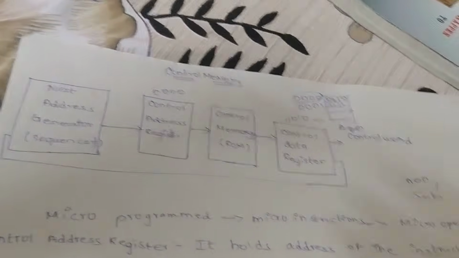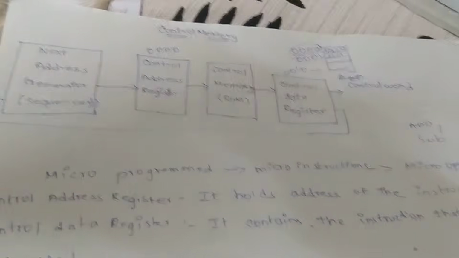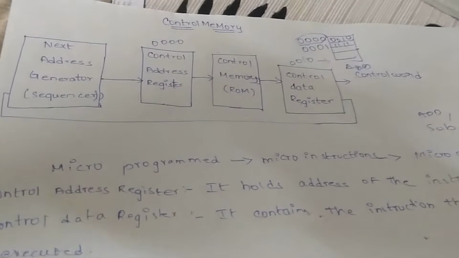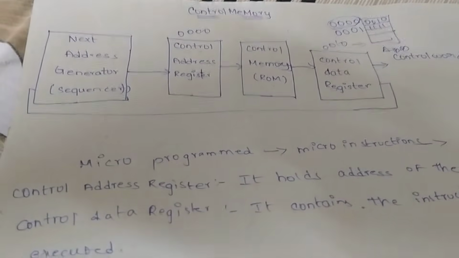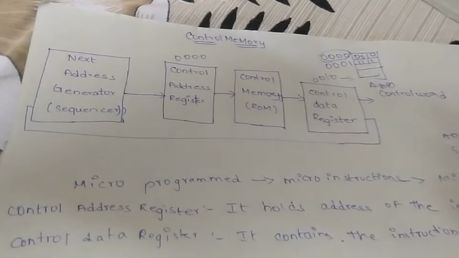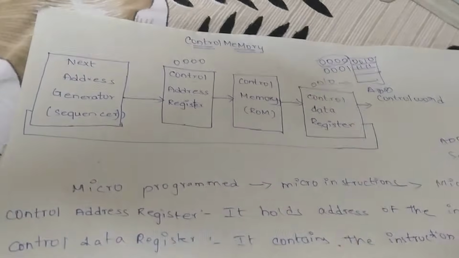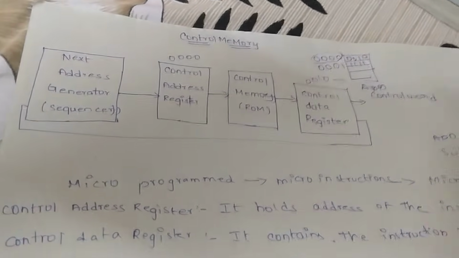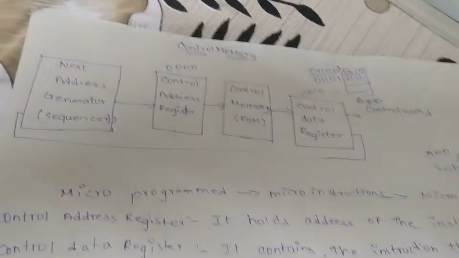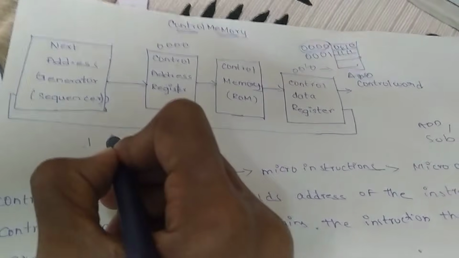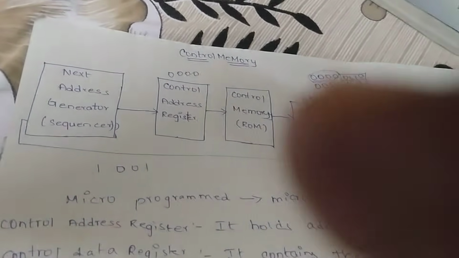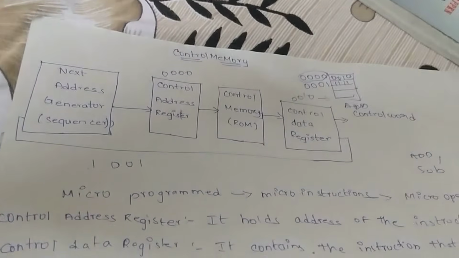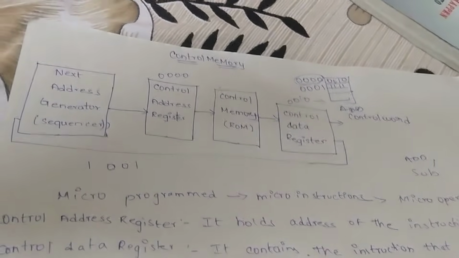And the control data register contains microinstructions that are to be executed. We know that a microinstruction contains additional bits in order to generate the next address. That means suppose the instruction is 1001, and it can contain some additional bits in order to generate the next address.